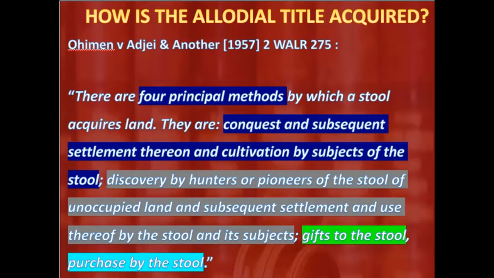And this case was decided in 1957. 4 principal methods. So if today under Section 2 of our Land Act, we have gone above that one, and we have compulsory acquisition as part of the modes of acquiring the allodial title, I must draw your attention to that. Because if you're going to rely on Ohimin and Ajay alone, you realize that it may not be too helpful for you in identifying the modes of acquiring the allodial title.